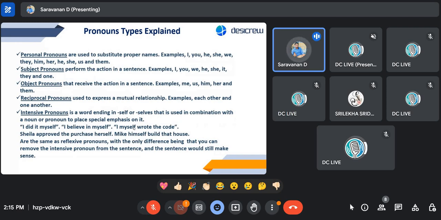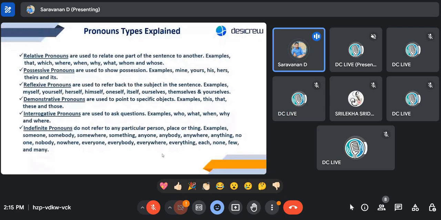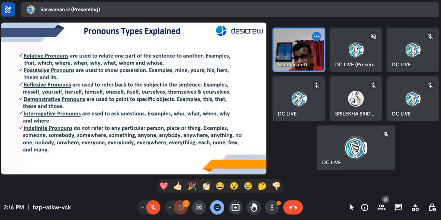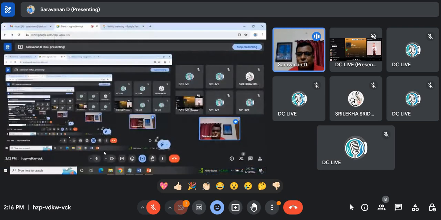So what we will do now, rather than skipping or rushing through the other ones, is stop at that. I have made a note. We have done reflexive pronouns and possessive pronouns, as well as intensive. The other ones we will discuss in the next class, which is tomorrow, and I'll have some more examples to explain, and then we would be done with pronouns, and then we will go ahead. Okay, so this brings us to an end.